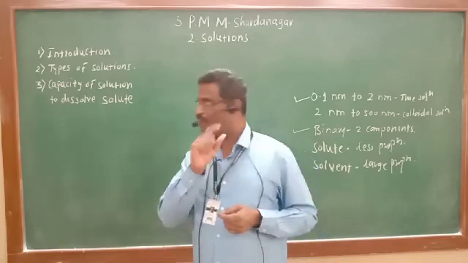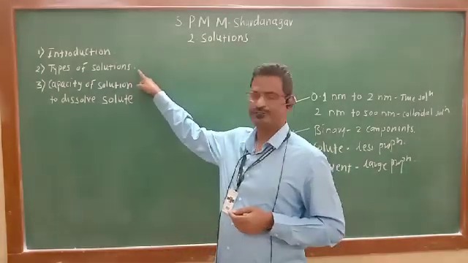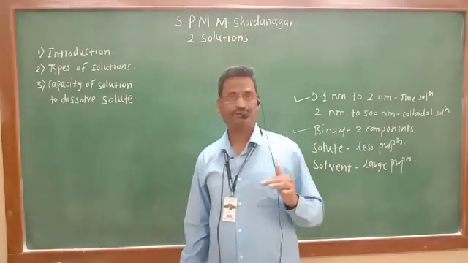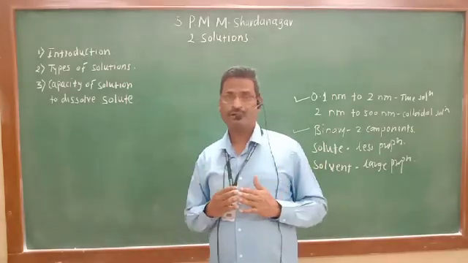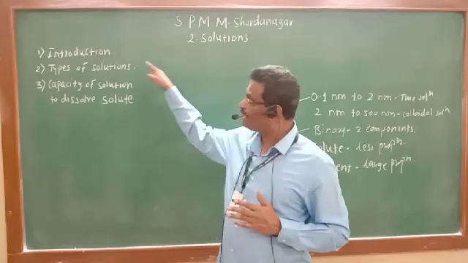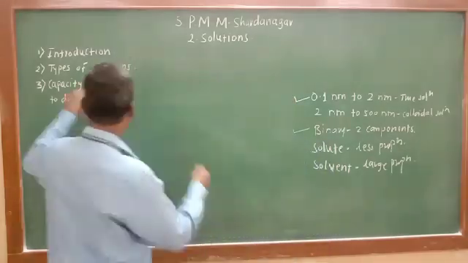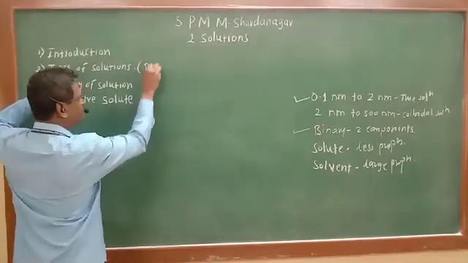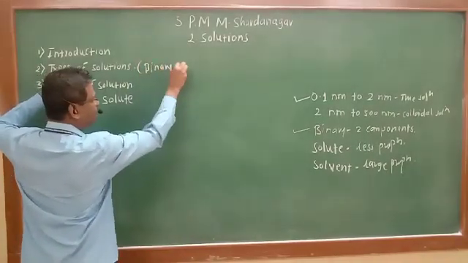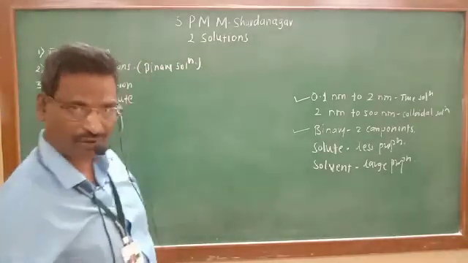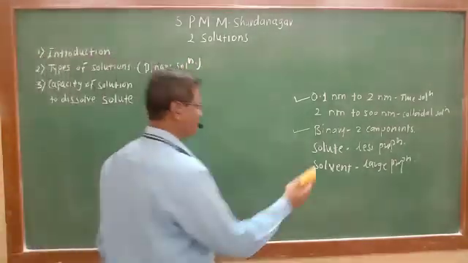Now see particularly the types of solutions. We have seen binary, ternary, quaternary, but further see the types of binary solutions, that is important. Here we are studying the types of binary solutions, which are prepared from a two-component system.